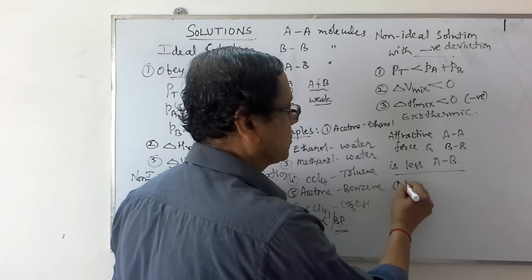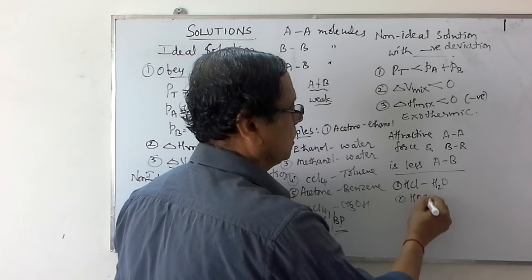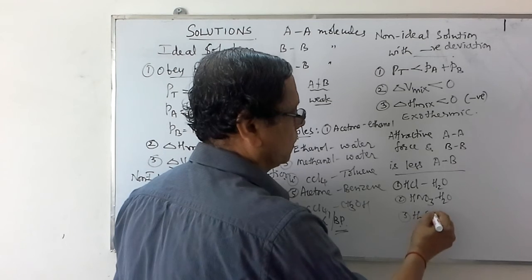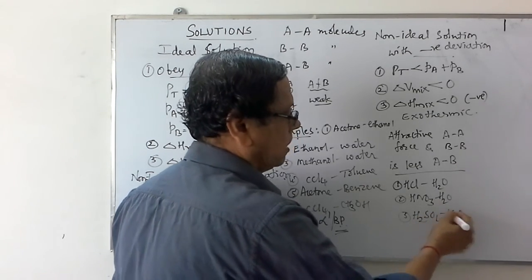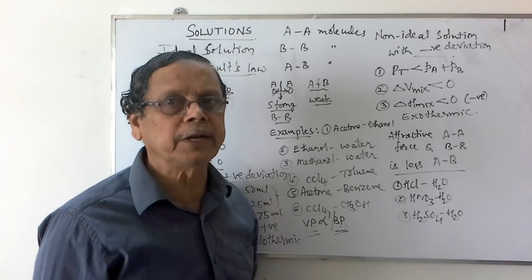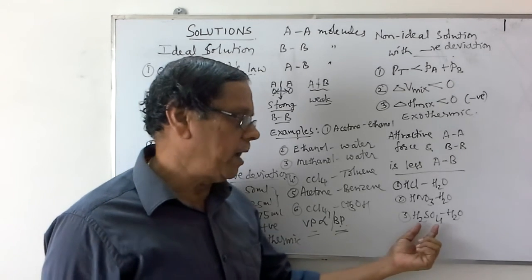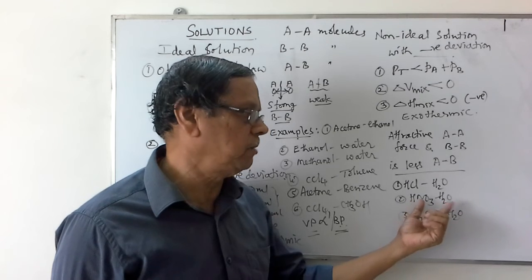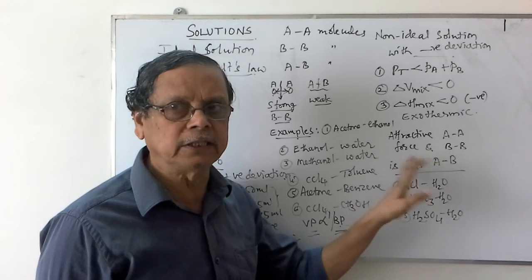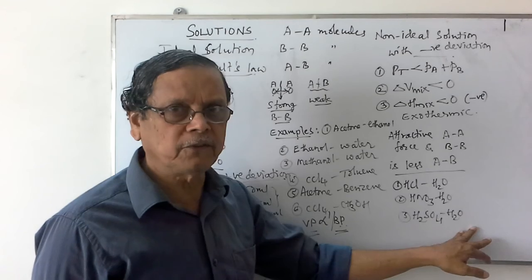Most of the acids like HCl with water, similarly HNO3 with water, third one H2SO4 with water. We observe that when these are mixed with the water to prepare the solutions of these acids, there is a liberation of the heat. So the process is exothermic. One information, while preparing the solution of H2SO4 or HNO3 with water, don't add water to the acid, you should add acid slowly to the water because there will be large heat liberated during the process of formation.